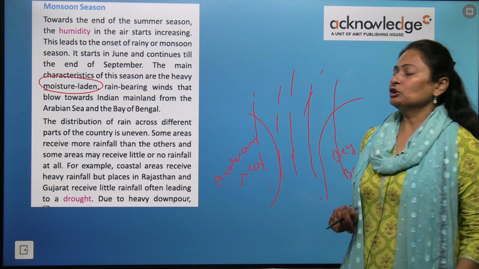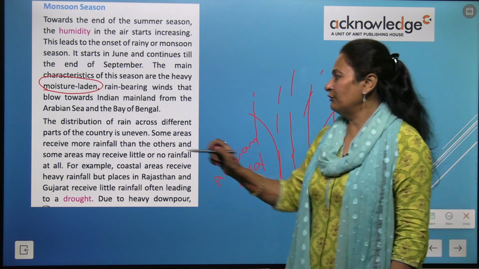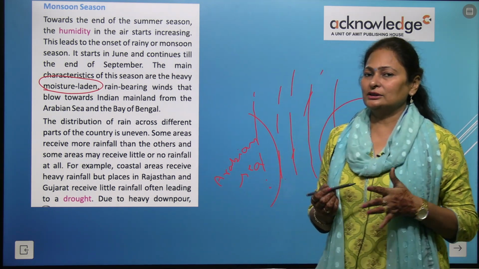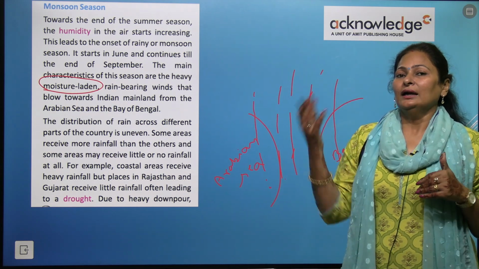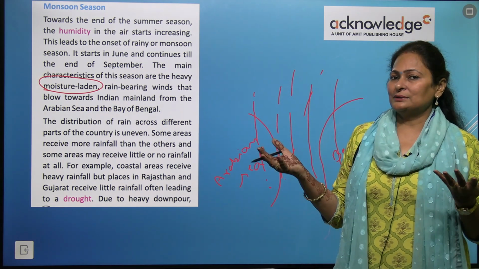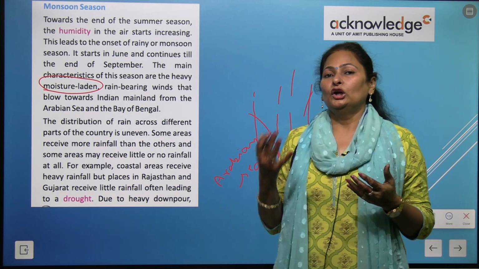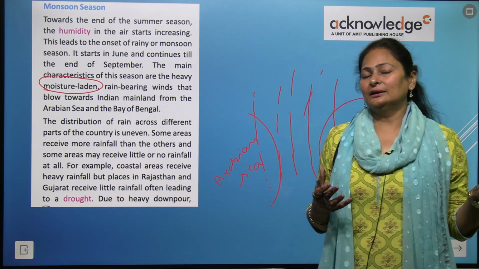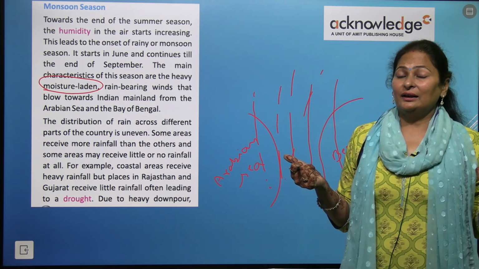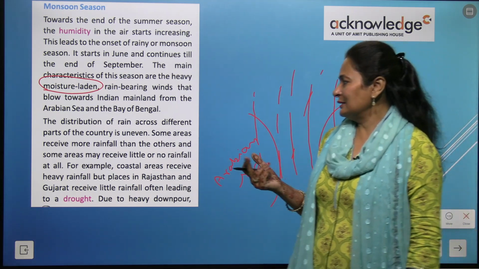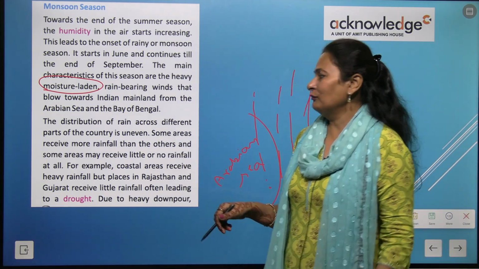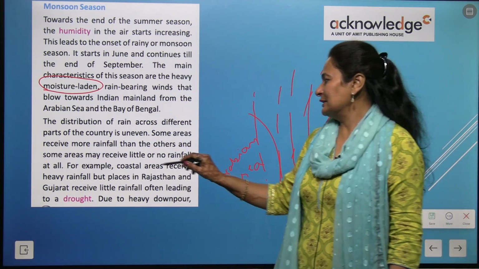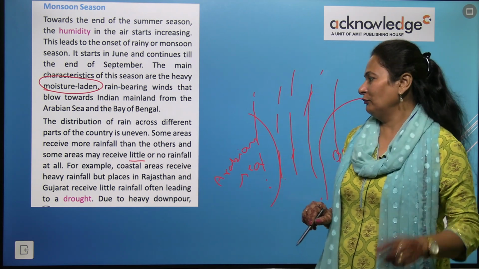The distribution of rain across different parts of our country is uneven. Some states receive a lot of rainfall, while others receive very little.